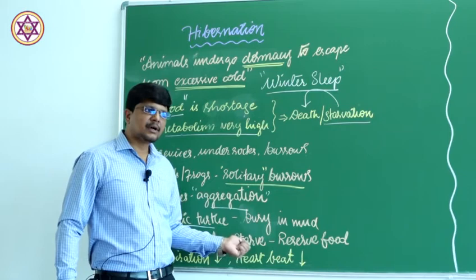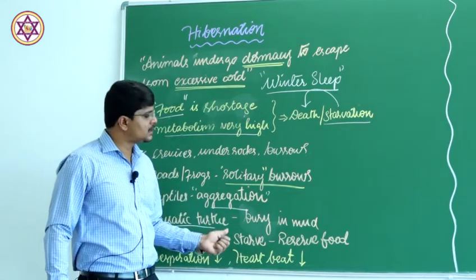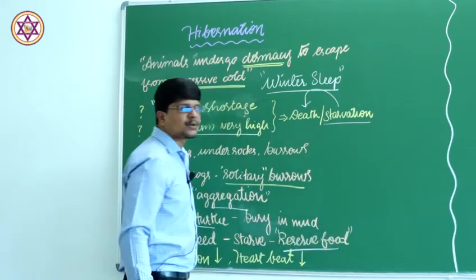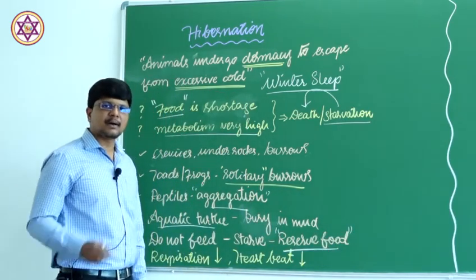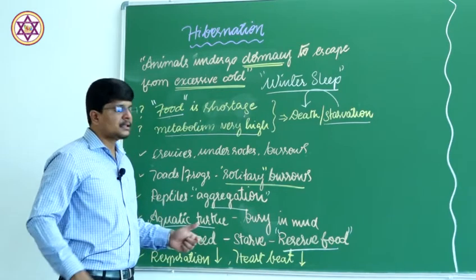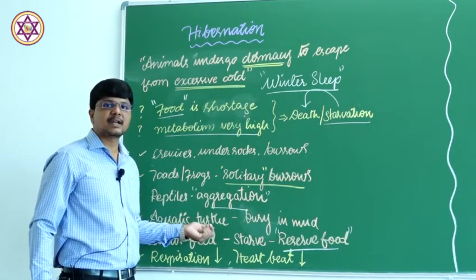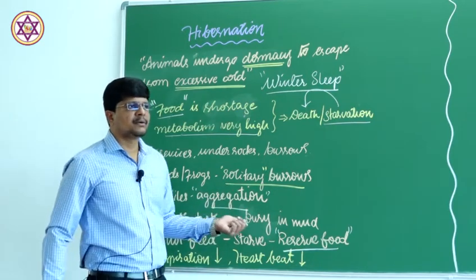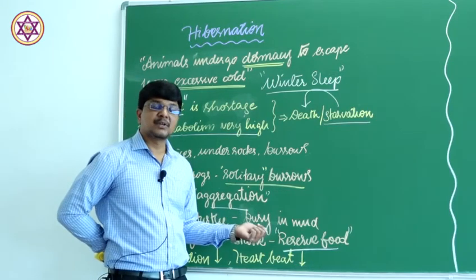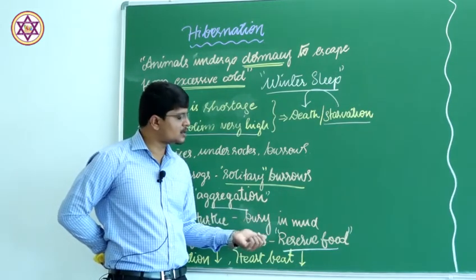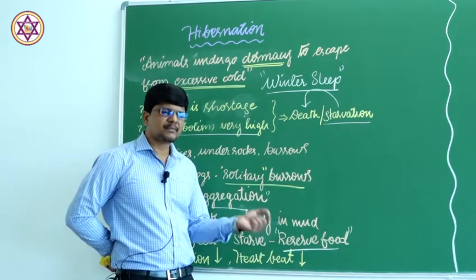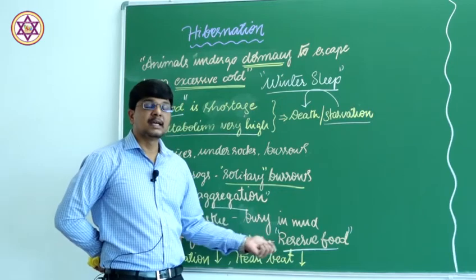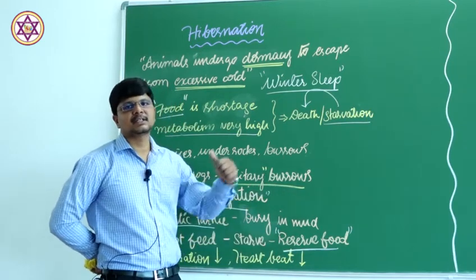In that time, in order to survive, they utilize the reserve food, that is glycogen. The stored glycogen will be utilized, or if that is not there, the reserved fat will be utilized. Adipose cells will be activated, and that will be converted into glucose by the gluconeogenesis process, and muscle proteins also will be converted into glucose. A small quantity of energy is utilized from the reserve food till the favorable condition returns.